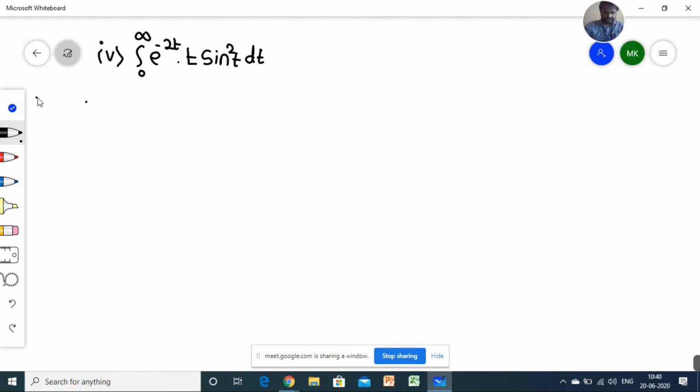Now the answer will start here, from 0 to infinity e raised to minus 2t into t into sine square t.